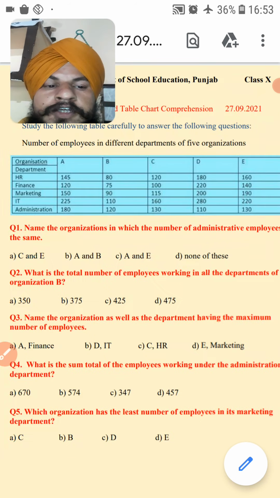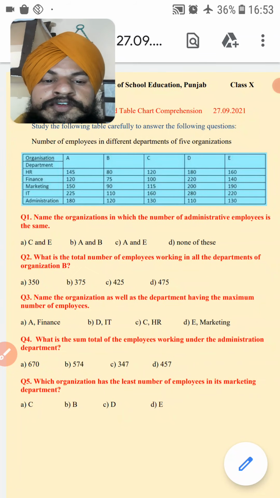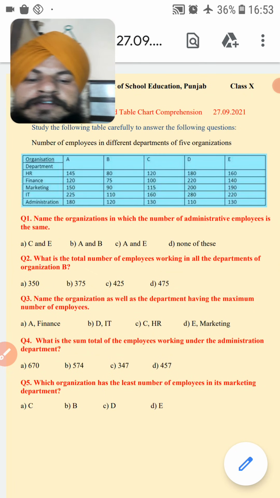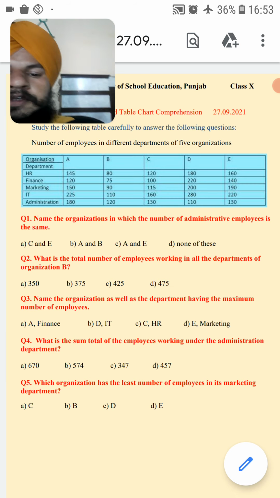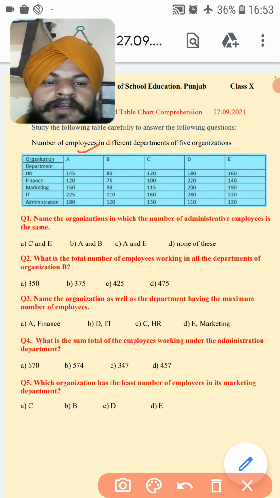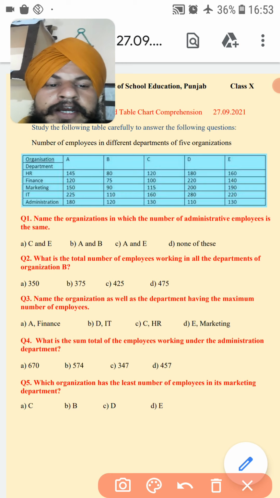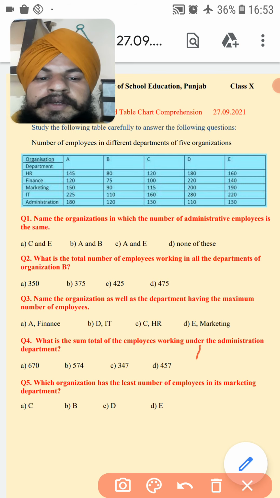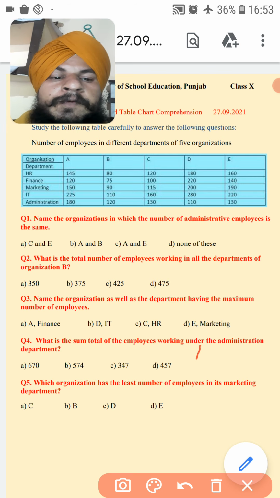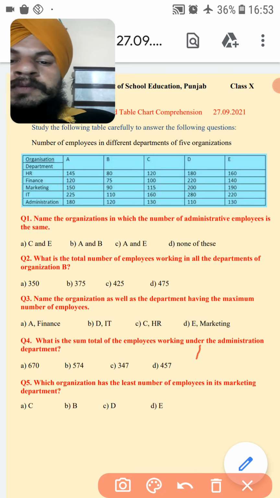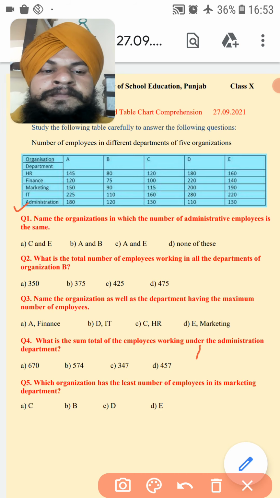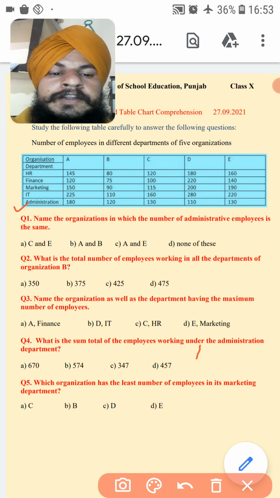First question is, name the organization in which the number of administrative employees is the same. Means the same number of employees are there in which organization. We will see the administration row: 180, 120, 130, 110 and 130.